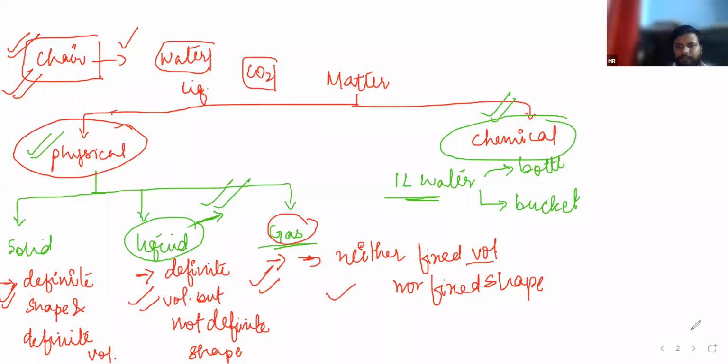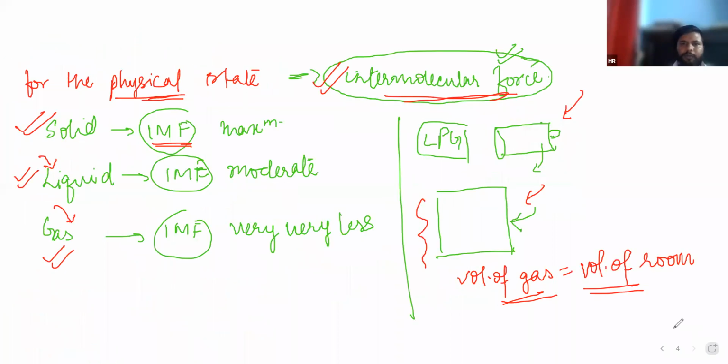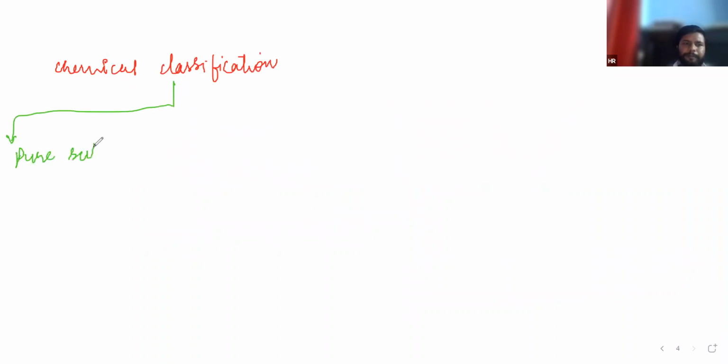Okay, now come to the next topic, which is chemical classification. Chemically, matter is classified into two parts: one is pure substances, and the other is mixtures.